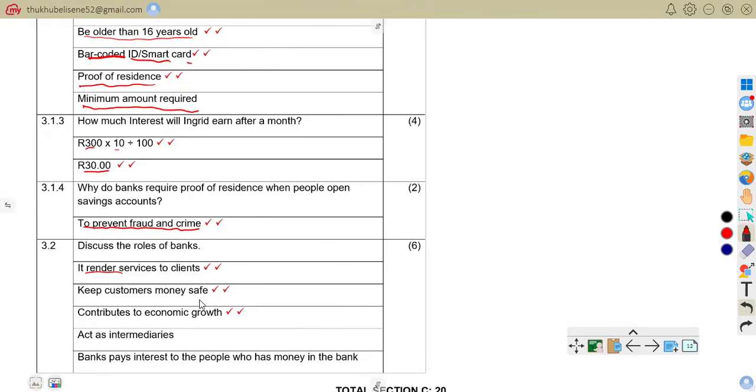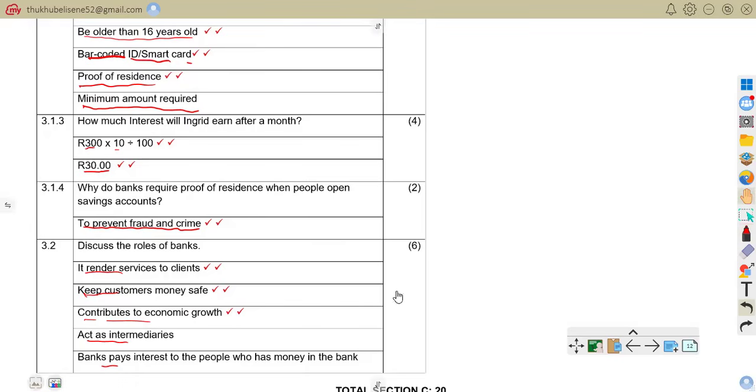They keep customers' money safe, protecting it from theft or loss. They contribute to economic growth, as they lend money to businesses and individuals to promote development. They act as intermediaries, connecting savers with borrowers. So the banks pay interest to the people who have money in the bank. They reward customers for saving. That is what it says in short.